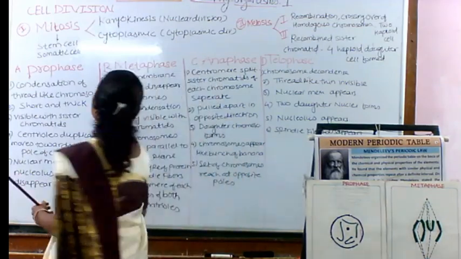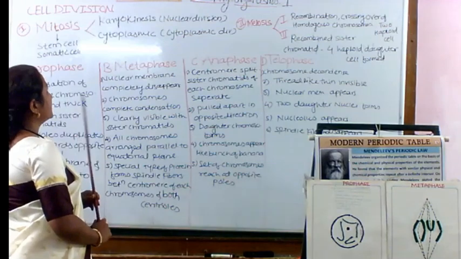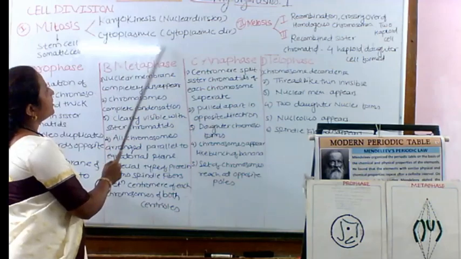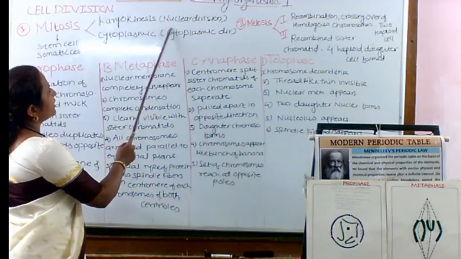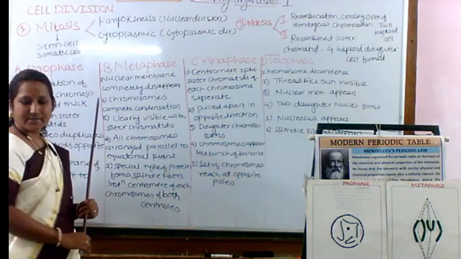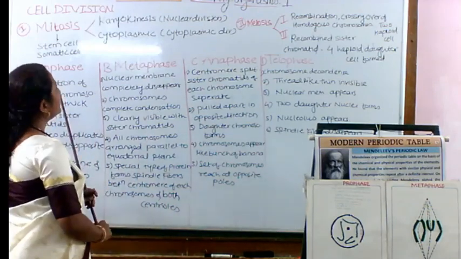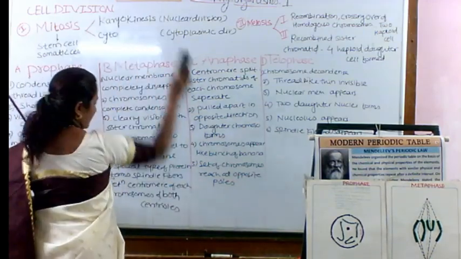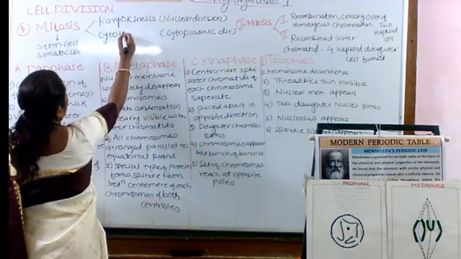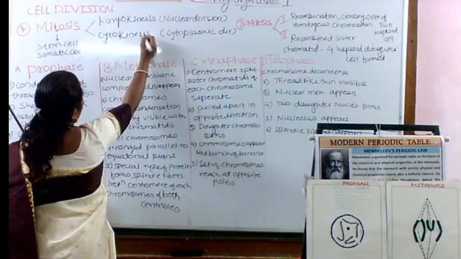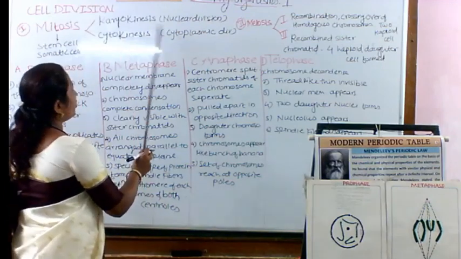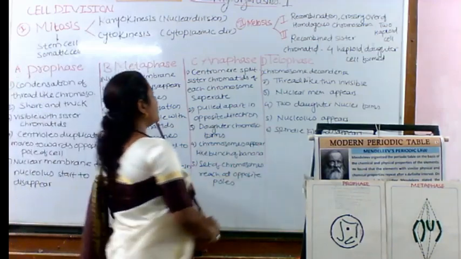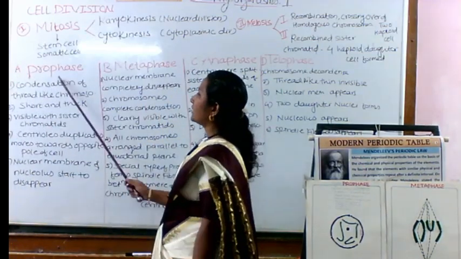Now, mitosis is completed in two stages known as karyokinesis and cytoplasmic division. In karyokinesis there is nuclear division, and in cytokinesis there is cytoplasmic division. The first division is karyokinesis. Division of the nucleus takes place first. In that we are going to see the first phase, known as the prophase.